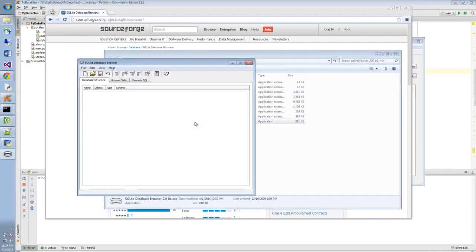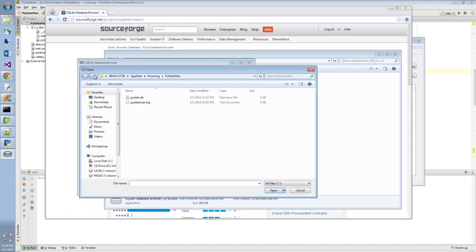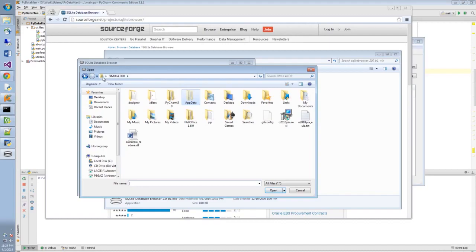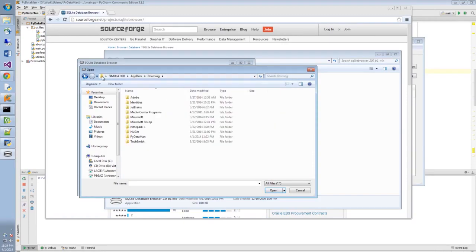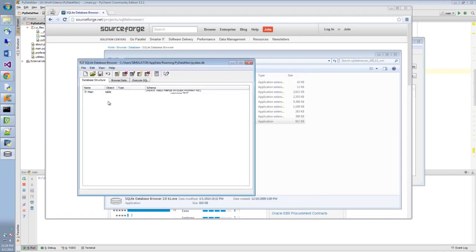Anyway, double-click the SQLite browser, hit open, and remember to navigate to that app data folder that we have created from the os.environ. That's that temporary folder. If you just click on this icon and type %appdata%, that's what we did before with the run command, it's going to take you there. You see that this PyDataMan folder has been created, and if I double click it, there's the pydata.db file right here. Let me open it and look at it.